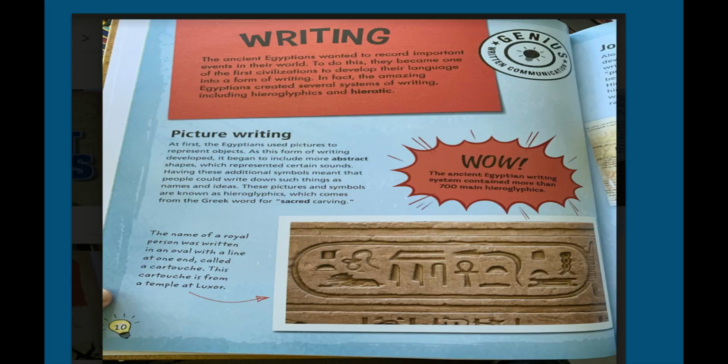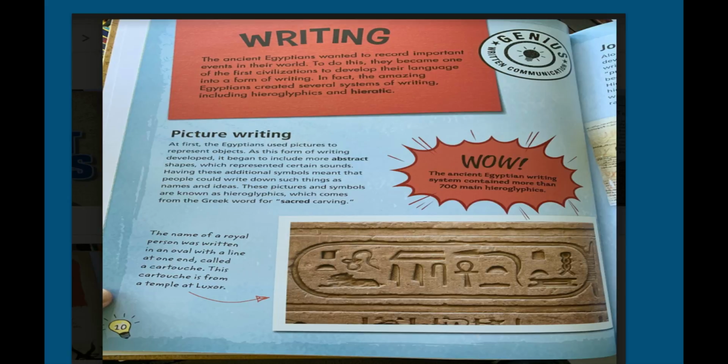The ancient Egyptians wanted to record important events in their world is a fact because they left behind hieroglyphics and drawings of major events from that time period. The next sentence is also a fact. We know that the Egyptians were the first to develop their language into written form because no artifacts have been discovered prior to ancient Egypt that show a form of written language.